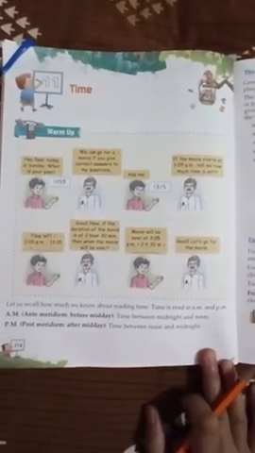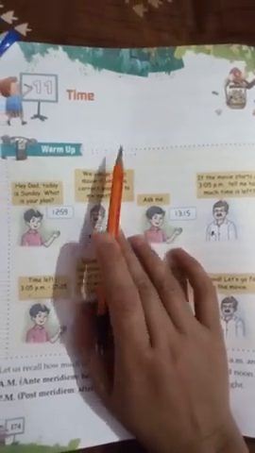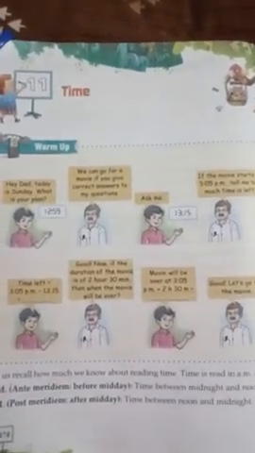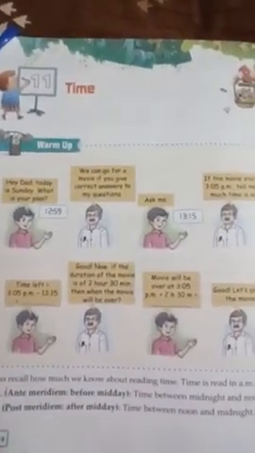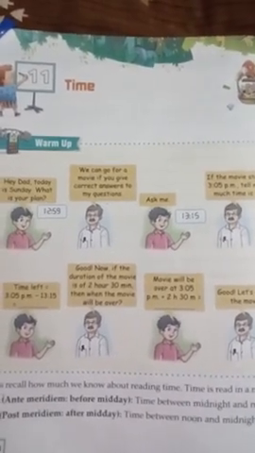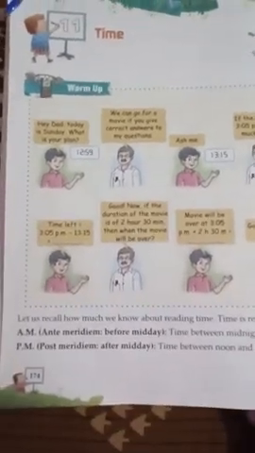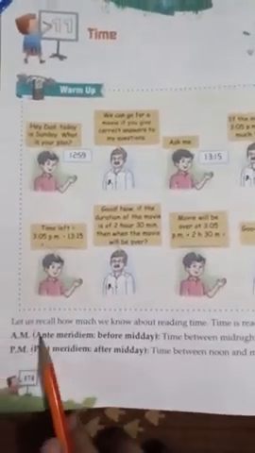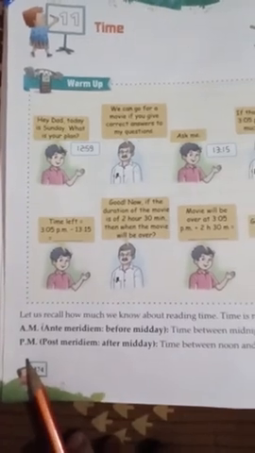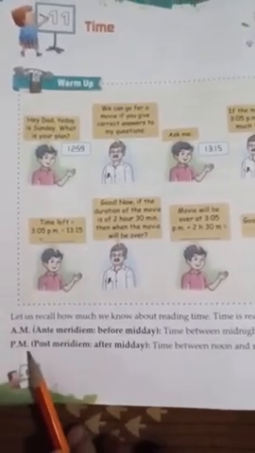So, today we will start a new chapter, chapter number 11, time. You had earlier learned about time, but in this chapter you have to know about time in a different way. It is very easy. First of all, we have to know what AM is and what PM is, and the full form of each.